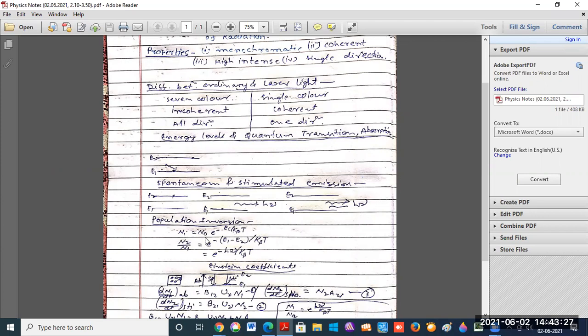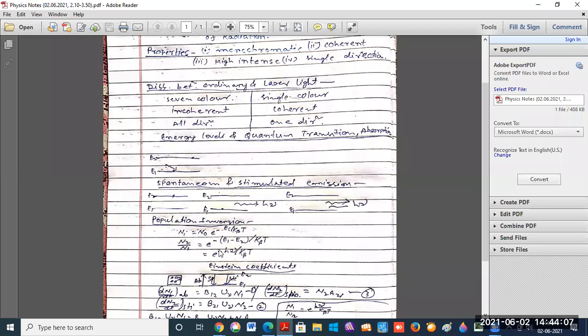So N0 is the number of atoms in the ground state. Here K beta is the Boltzmann constant, and T is the absolute temperature. Now, if we take these diagrams, there are two energy levels given. In the lower energy level, N1 is the number of atoms present in the energy level E1, and for energy level E2 the number of atoms present is N2.